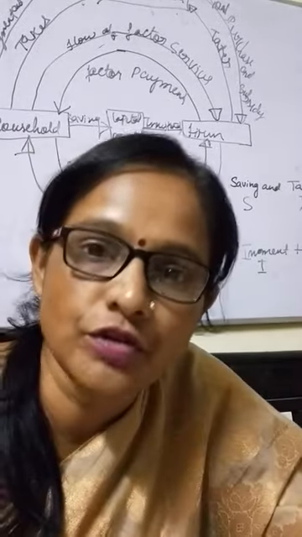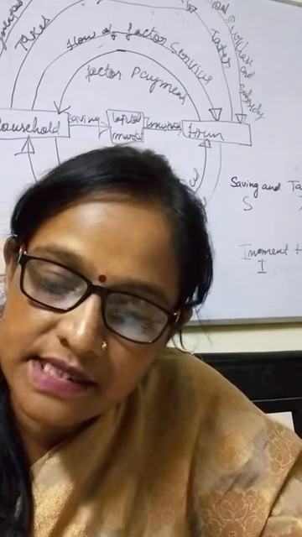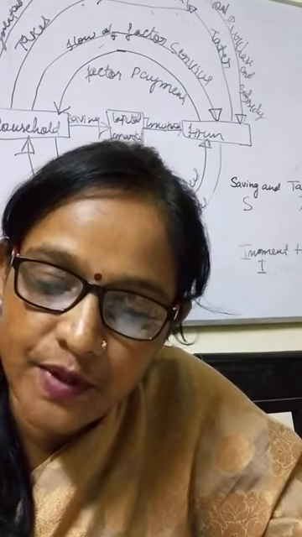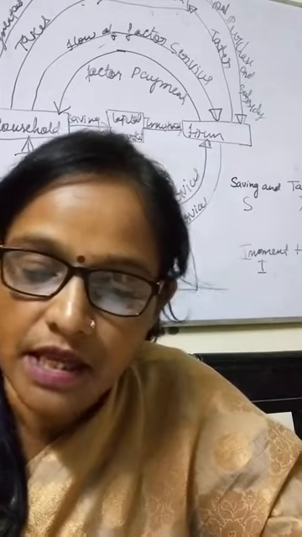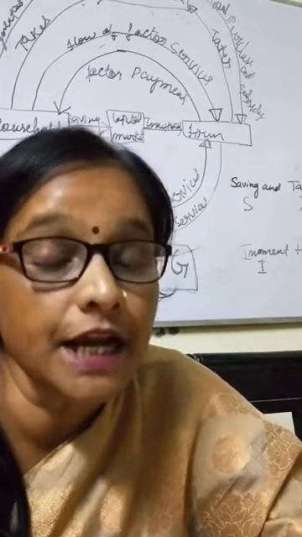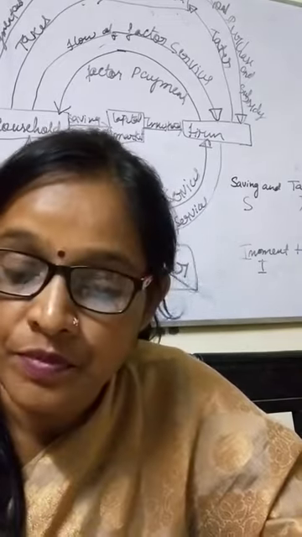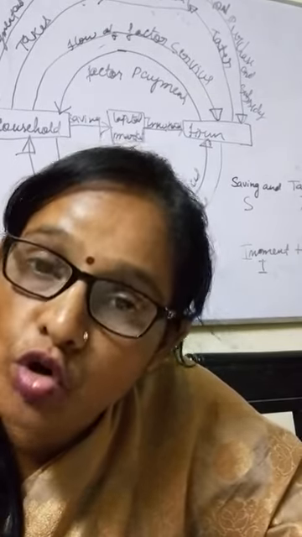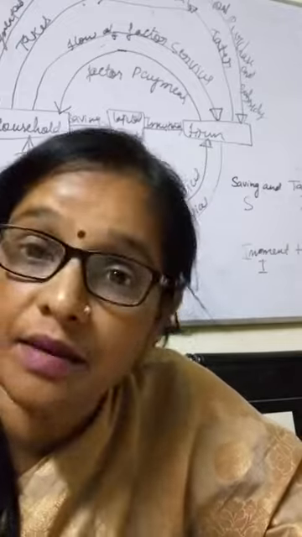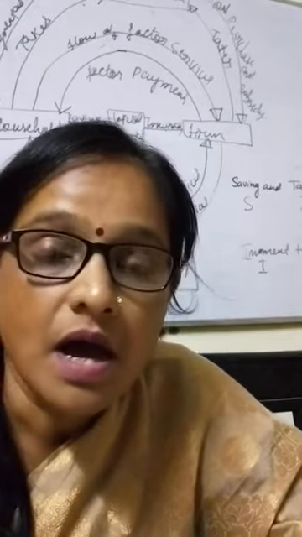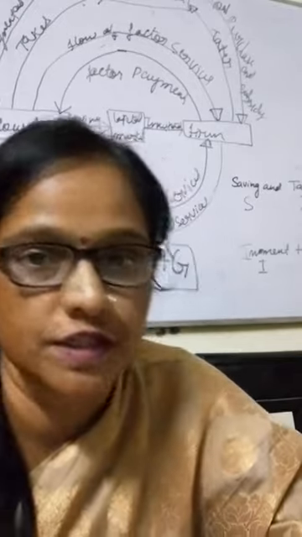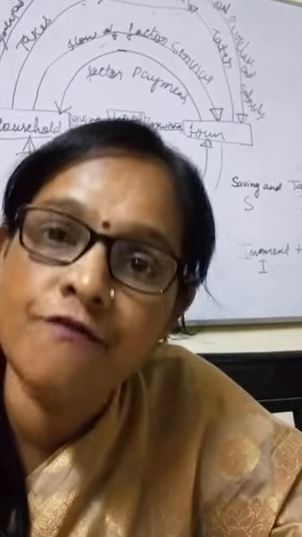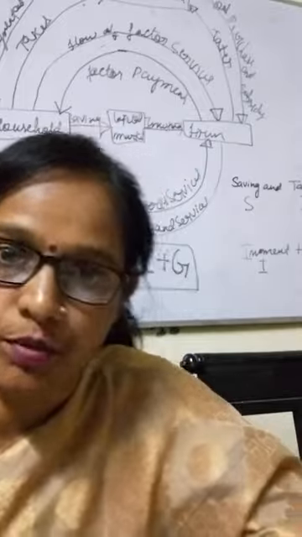Now let me tell you about the Vice President. See, it is given in the last paragraph. The election of the Vice President is also indirect. The Vice President is elected not by Electoral College. The Vice President is elected by the members of both houses of parliament. Only the members of Lok Sabha and Rajya Sabha elect the Vice President of India, not the Electoral College. Electoral College elects whom? The President of India. Now underline all of it in the book.